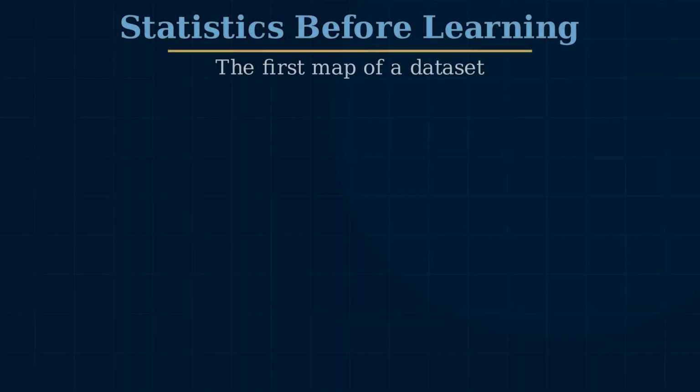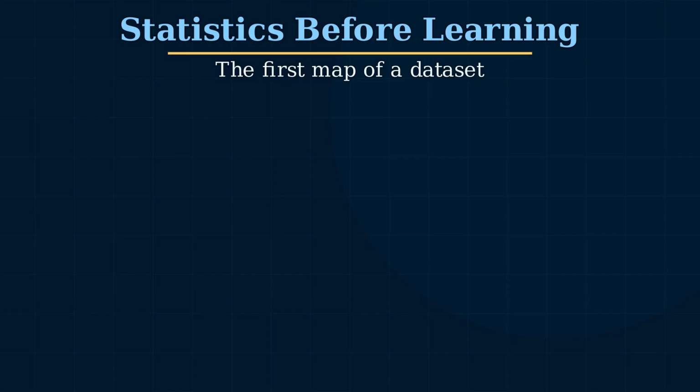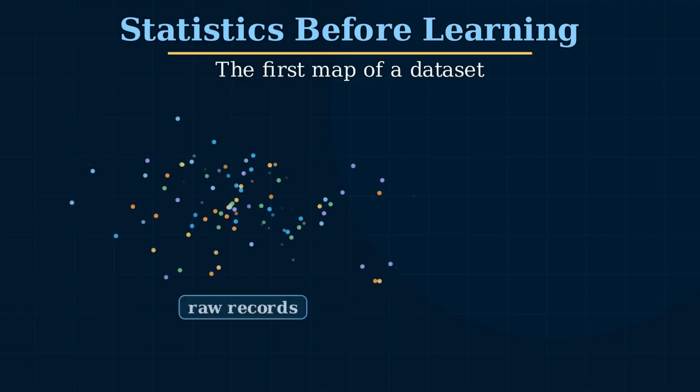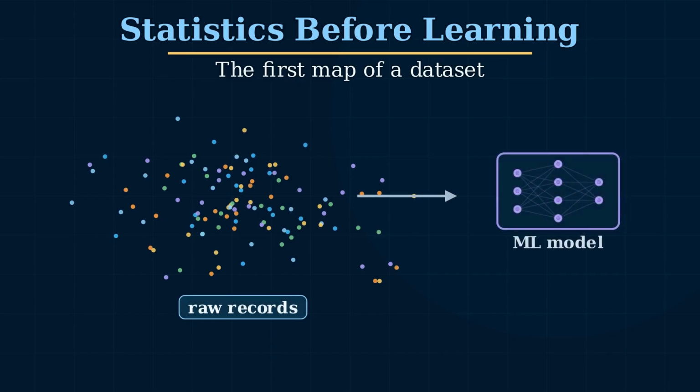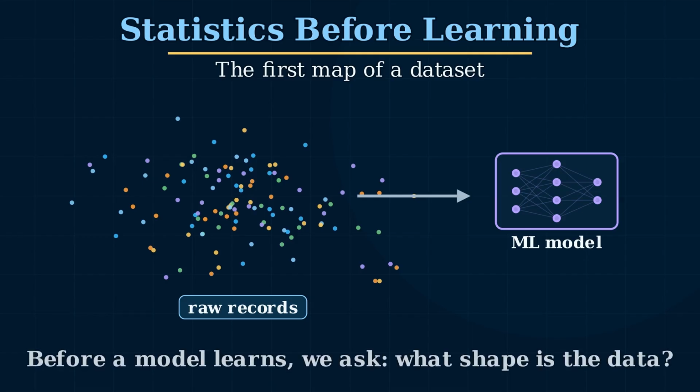Before a machine learning model sees a dataset, we get one quiet chance to look at it ourselves. These dots are records. At first, they are just a cloud, many values, many directions, and not much meaning yet. Descriptive statistics are the first map. They tell us where the data lives, how far it spreads, which values are unusual, and which columns move together.